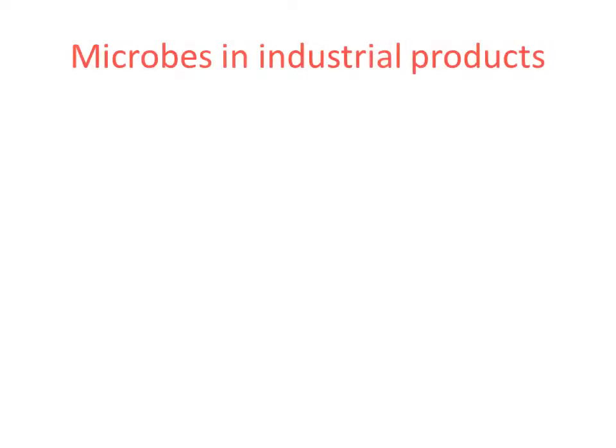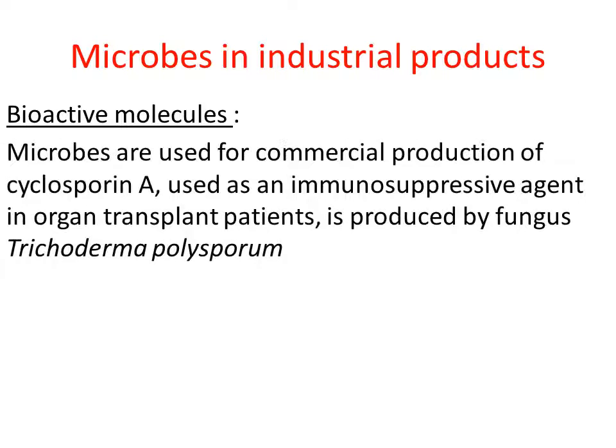Yes, microbes are also used on an industrial scale to produce some bioactive molecules. So what do you mean by bioactive molecules? Bioactive molecules are nothing but secondary metabolites. These secondary metabolites are very useful to us because they are used in some therapies to get rid of some kinds of diseases. The best example of a bioactive molecule produced is cyclosporin A. Cyclosporin A is actually used as an immunosuppressive agent in organ transplant patients, right?